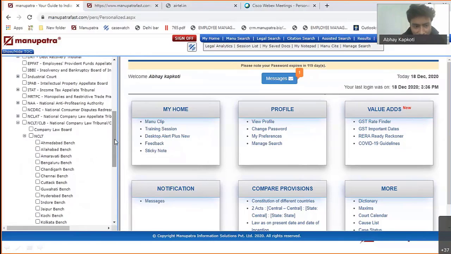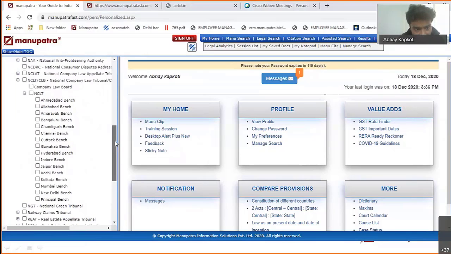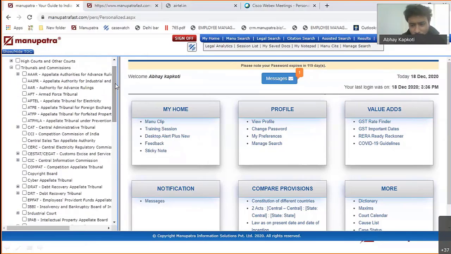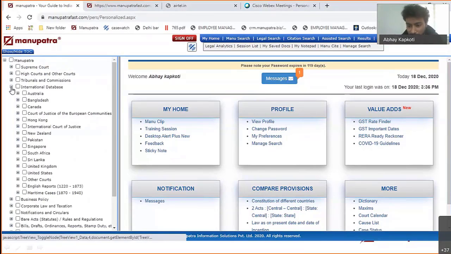And I guess by the time you guys pass out, NCLT is going to be the very important tribunal. So all the benches we cover from NCLT, you can access them from here. Apart from that, NCDRC, CAT, DRT, all these tribunals are also there. Similarly, the international database is Commonwealth English speaking countries plus US and UK. So all these decisions you will be able to get.